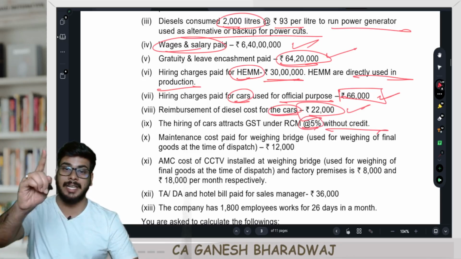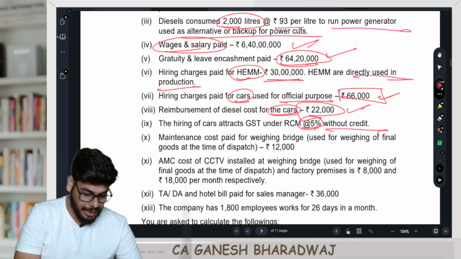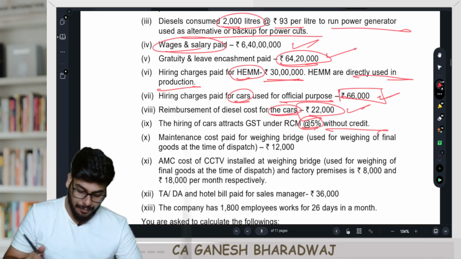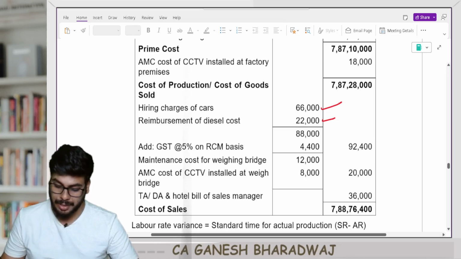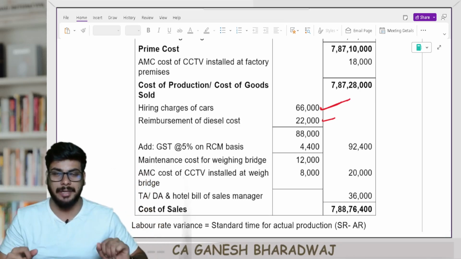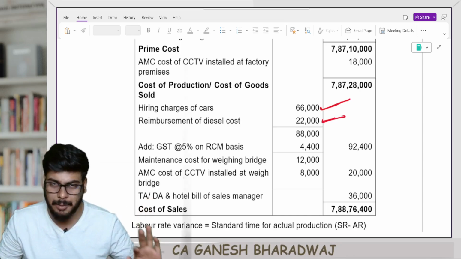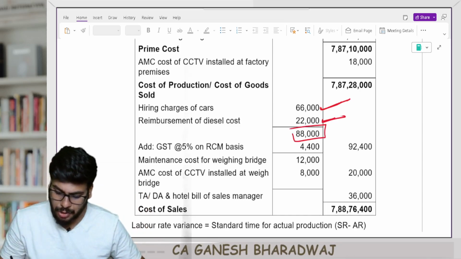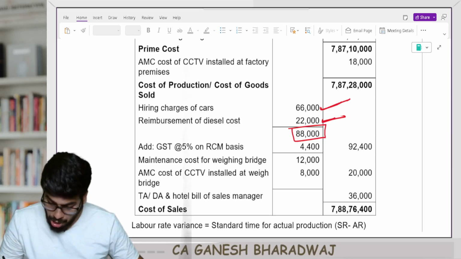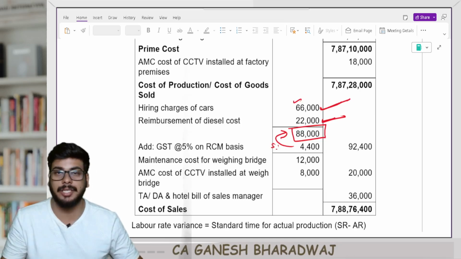Next, the hiring of cars attracts GST under RCM at the rate of 5% without credit. In that case, it will be your cost. Now, guys, remember this very carefully. The hiring charges are 66,000. You can't just hire a car; you need to pay for the diesel also, so you are paying it as a reimbursement. So the total is going to be 88,000. On this 88,000, the 5% should be applied, not on just 66,000.